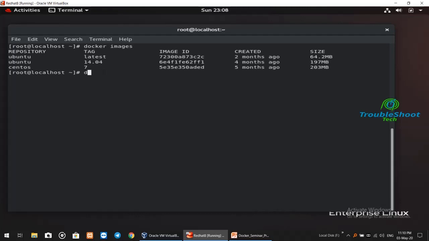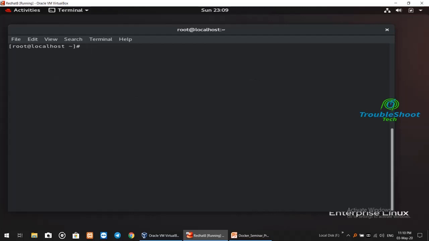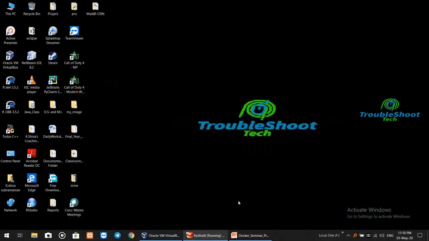And there is another command, docker ps. It will tell you about the processes which are running right now. As you can see, nothing is running right now. You will get the same result, that you have no running containers right now, right? So this is how to install Docker and how to enable the Docker services.